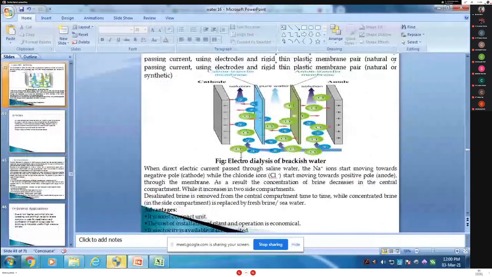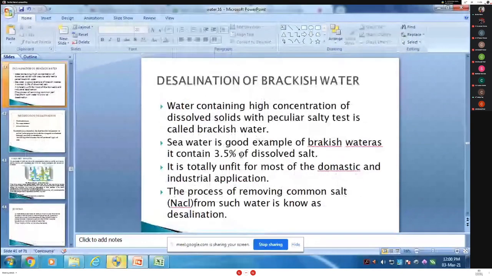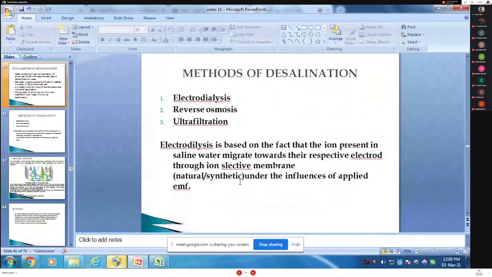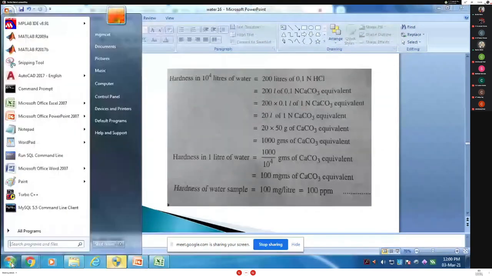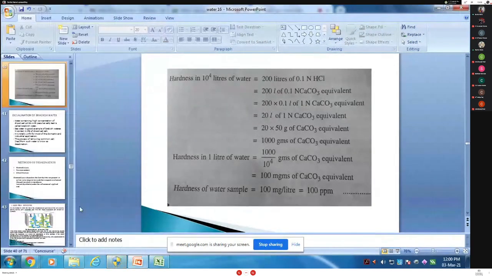Tell me, what are those points? Osmosis, reverse osmosis, and ultrafiltration. These are the methods, these types. This is the method of desalination.